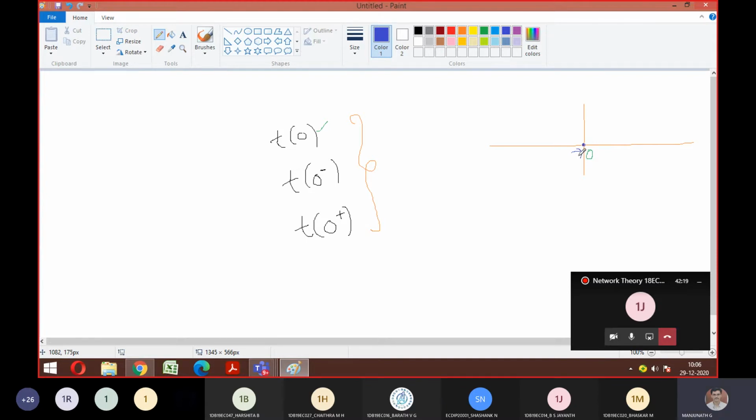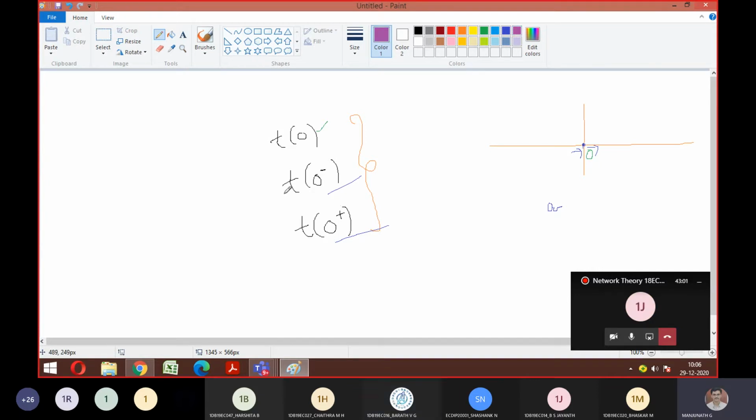So the values of time entering towards 0 from the negative end, I can call as t of 0 minus. Similarly, t of 0 plus means leaving from this 0, so it may be a positive value like 0.00001 or 0.0002, whatever it is. If it is entering this particular point at 0, it is t minus, and if it is leaving, it is called t plus. This much you remember, right?